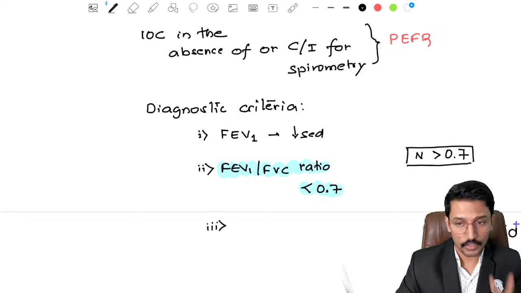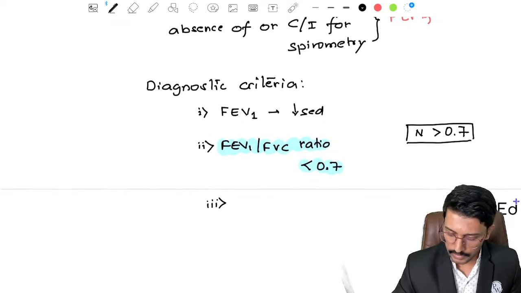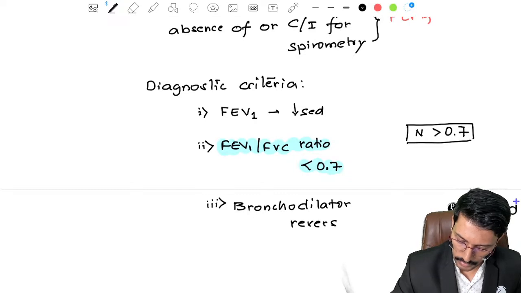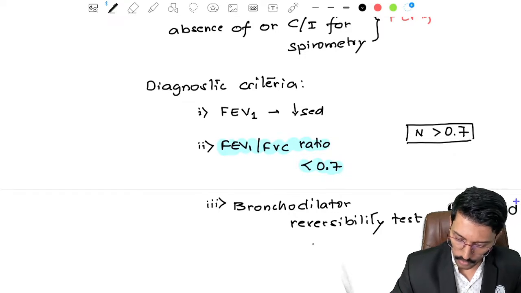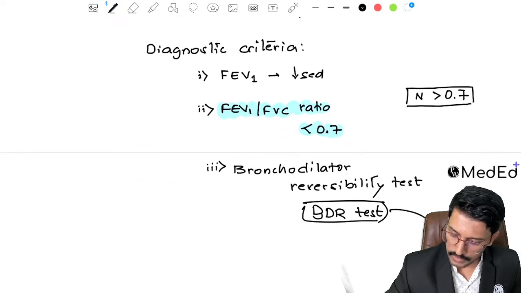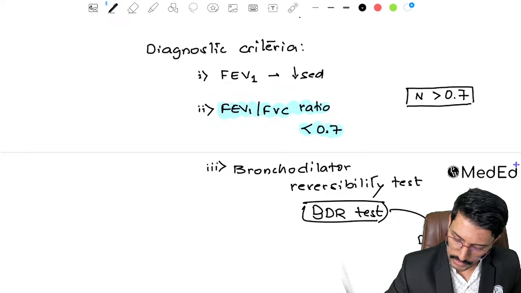For that we can look at two parameters. The parameter number one is what is called the bronchodilator reversibility test, or BDR test. The BDR test is done to differentiate between asthma and COPD.